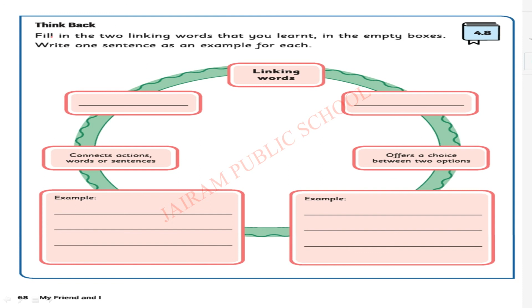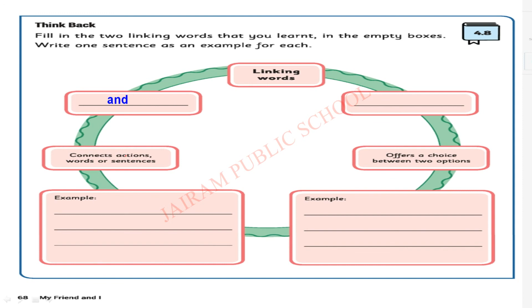Okay, next one. This is the think back activity. This is the last activity of this part. Think back activity. Fill in the 2 linking words that you learnt in the empty boxes. First, fill 2 linking words you learned in the lesson, and then write sentences. Write one sentence as an example for each. I am going to give you one example. No need to copy the example. You write on your own.